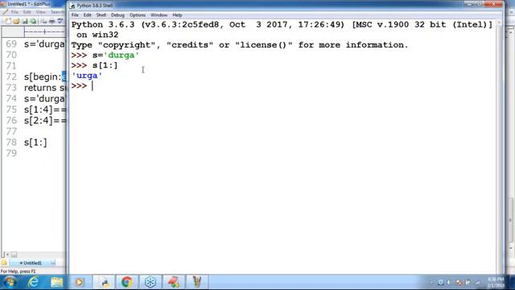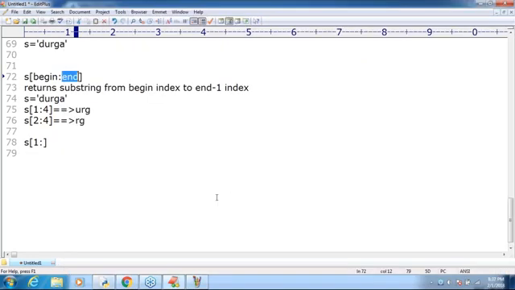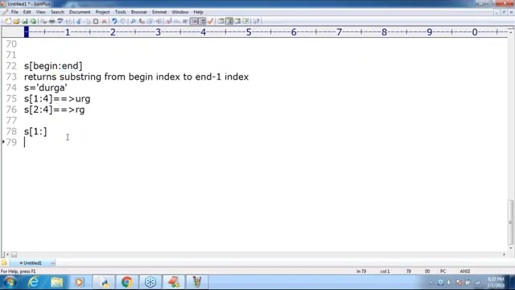Next, sir, now take a very special case. Just I'm taking 3 colon. Please tell what the answer is. 0, 1, 2, 3. What is the answer? 3 colon. GA. Excellent. 3 means what? G. Okay, GA.